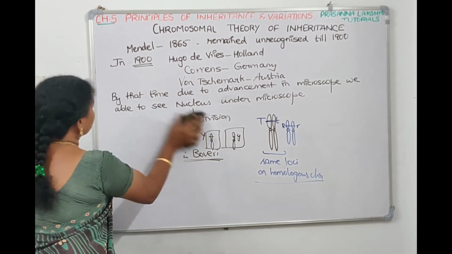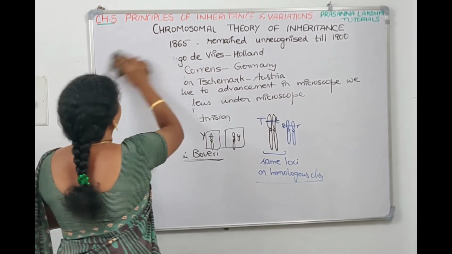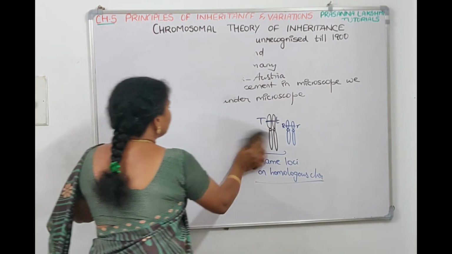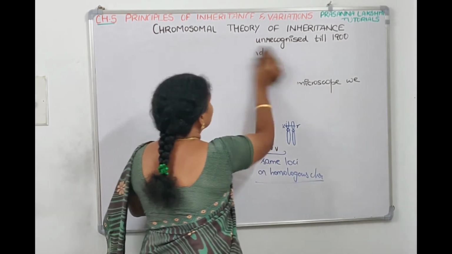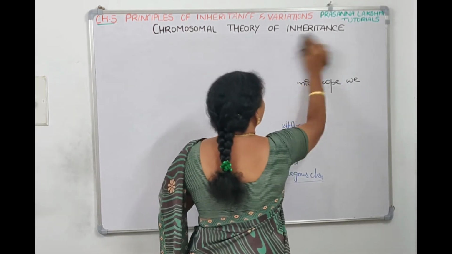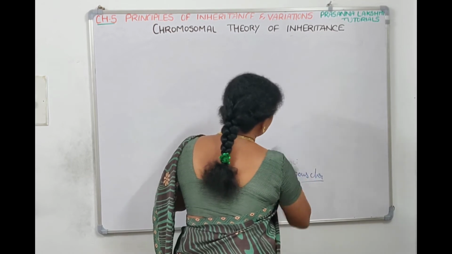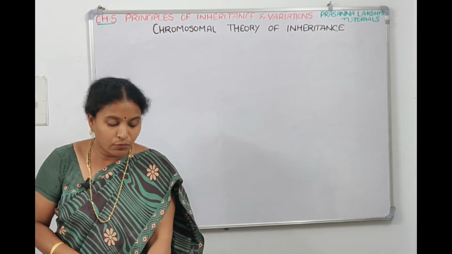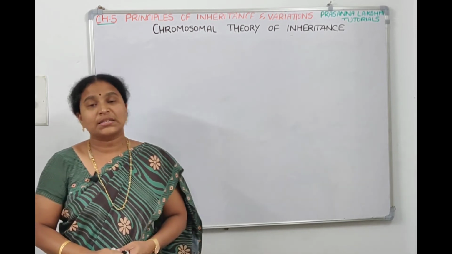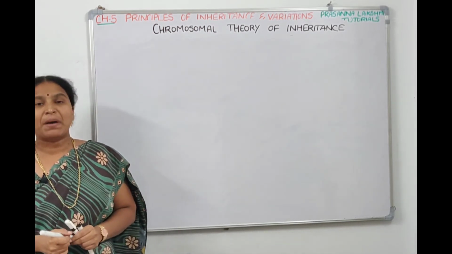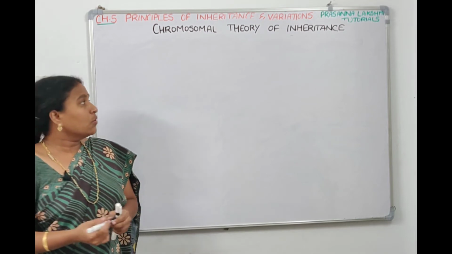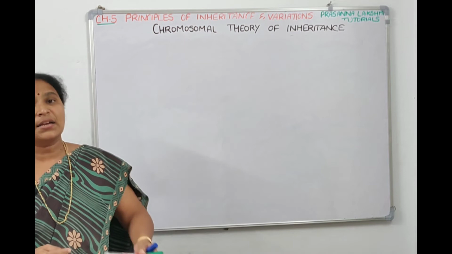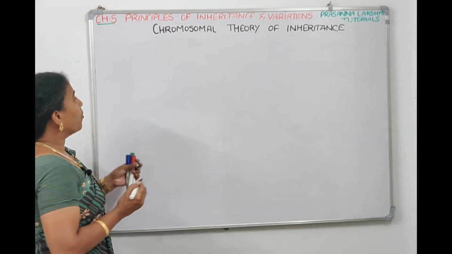Now these chromosomes during metaphase align on the equatorial plate, and in anaphase they move towards the poles, meaning they segregate independently of each other. So we need to understand how the chromosomes move, and in which stage they move. Then we can tell that if chromosomes are moving in parallel, genes will also move. So in NCERT, let me take 4 colors. In NCERT, they have explained 2 possibilities.